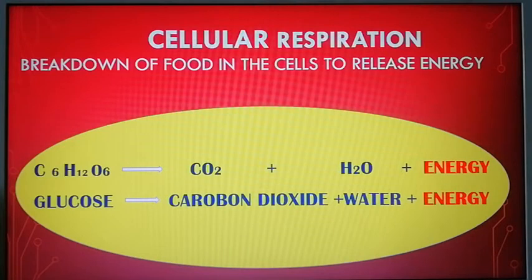So all the energy that was stored in glucose is released when it is broken down into carbon dioxide and water. This process is known as cellular respiration because it occurs inside the cells, and it provides us with energy for doing different types of work, or it also provides the cells for doing the different types of work that it is required to perform. All right.